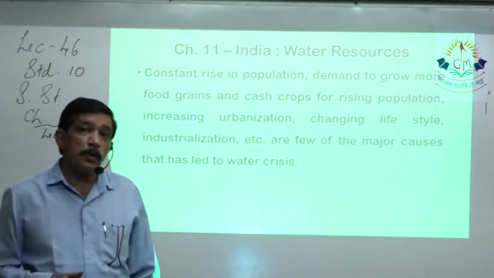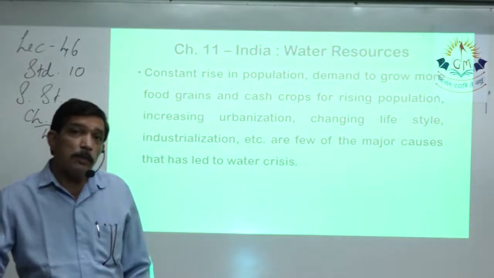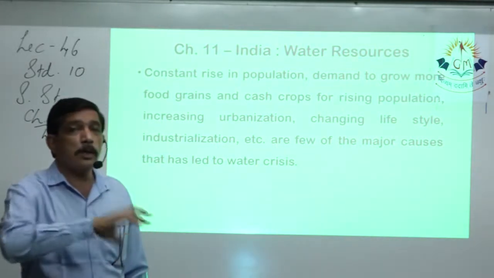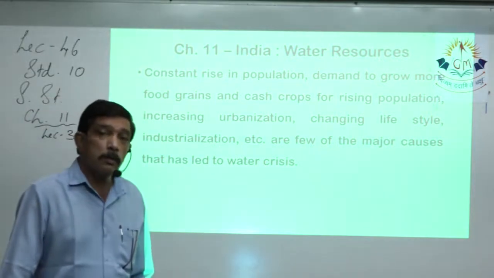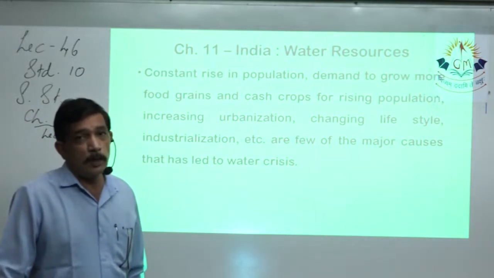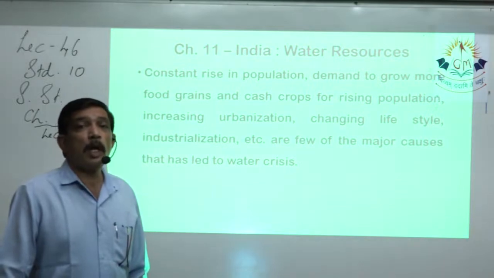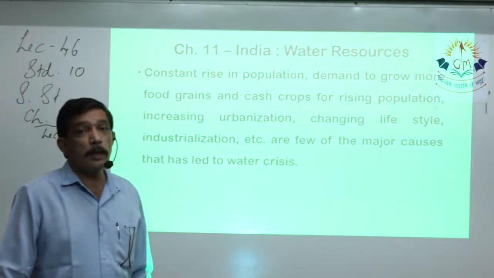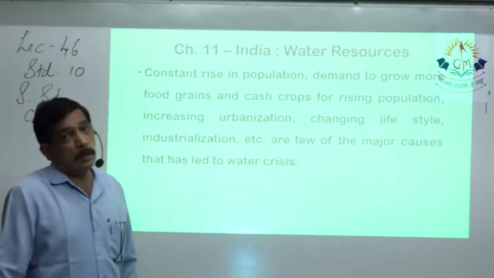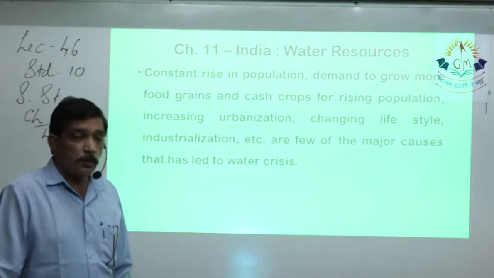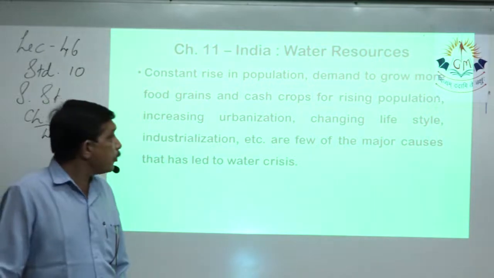More population keeps on adding, more population keeps on shifting from the village areas to the town areas in search of jobs, employment, etc. So more and more houses are needed, more and more industrial areas are needed. So urbanization, for increasing urbanization, water is needed for construction purpose, for lots of other activities.